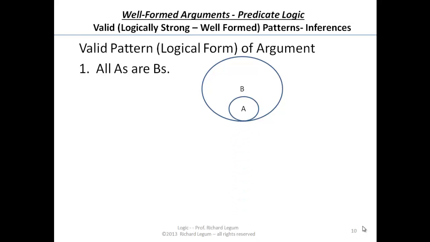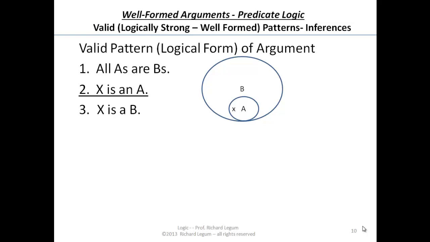Now take the first premise. We say all A's are B's, which, remember, from the diagram perspective, if you find the diagram helpful, great. If not, don't worry about it. What the first premise says is that the circle, the category of all things that are A's, is within the bigger circle of all the things that are B's. And then the next premise says X is an A, so X goes into that same circle with all of the A's. And you can see, if X is in that circle, X is in the bigger circle. So X is a B, which is why the diagram shows you that this is a good inference.